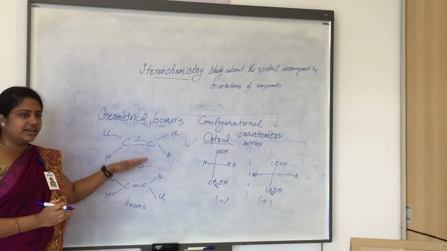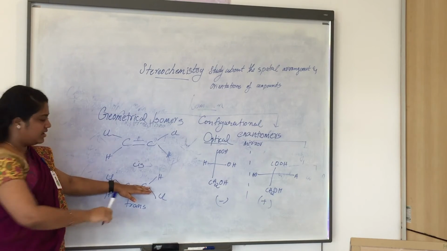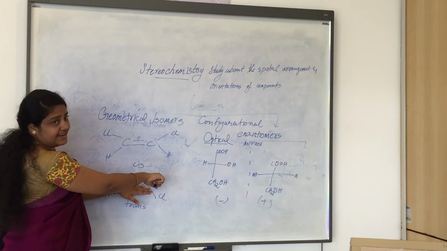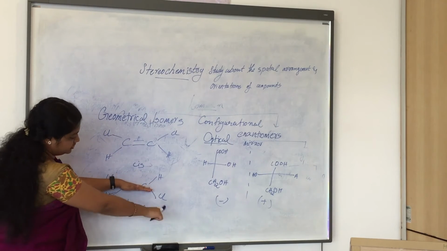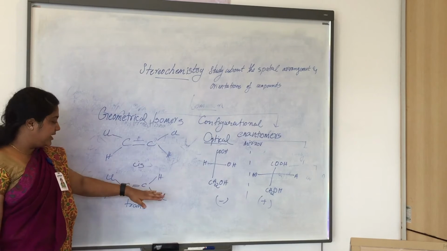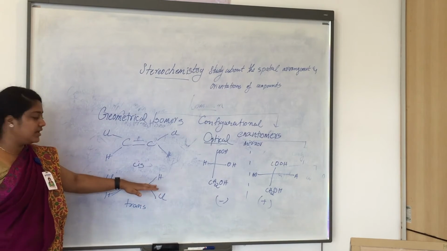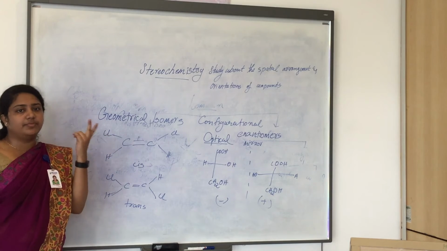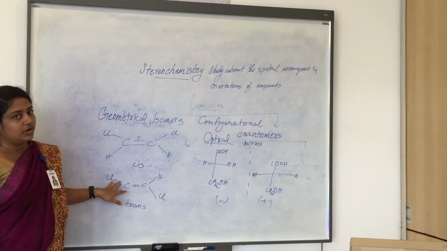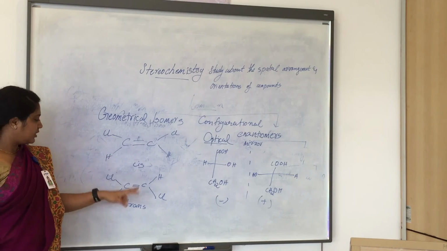Similarly, if you place a plane like this, the above plane has Cl and H, and the below plane also has H and Cl. So the same plane has two different types of atoms attached to it.